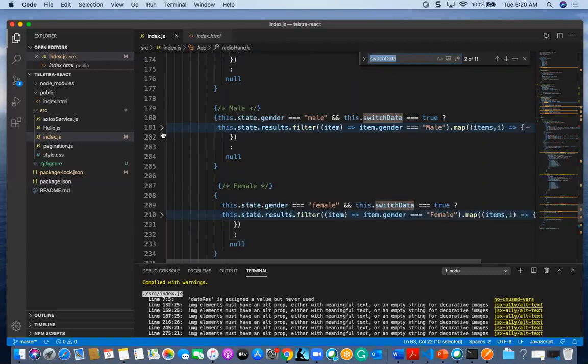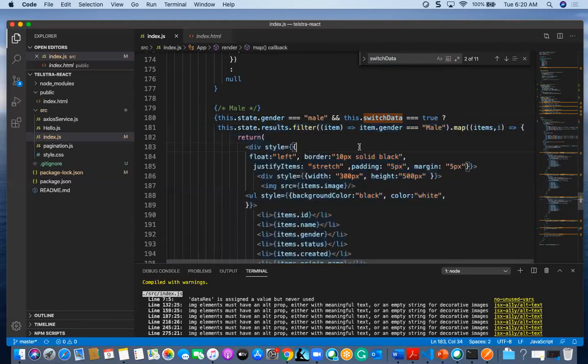This is an XOR function. In the true block it will come here and filter the results. I have this.state.results.filter, and I am going to filter only the male elements.